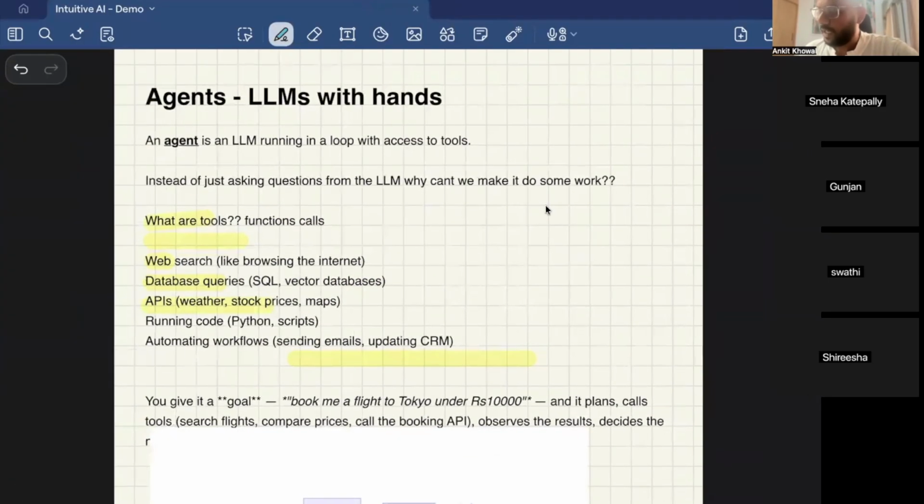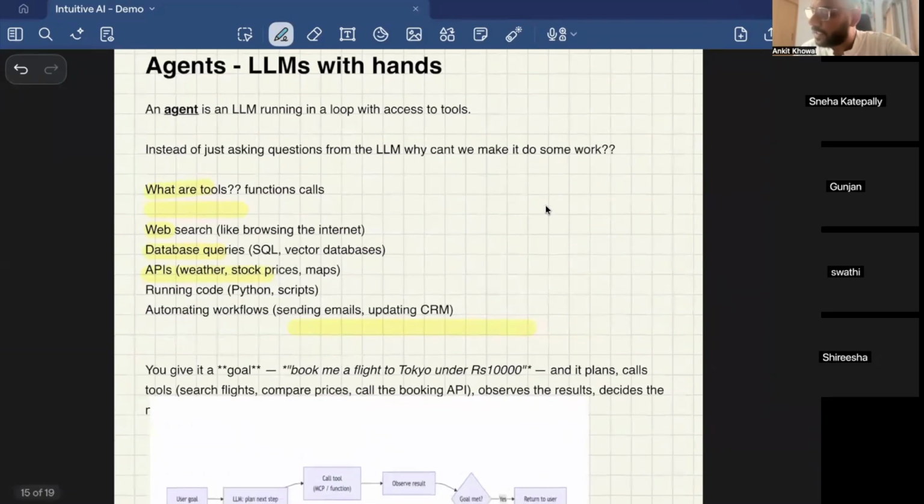Now, what are agents? I think, like Sneha, you said, right, your company wants to work on agents. Now, see, when we use ChatGPT, we are basically asking questions, right? We are just doing a Q&A with an LLM. Some researchers thought, why are we only restricting ourselves to Q&A with LLMs? Why not ask them to do some task for us? So agents are nothing but LLMs with hands, which basically means they can also do function calling or any other work for you.